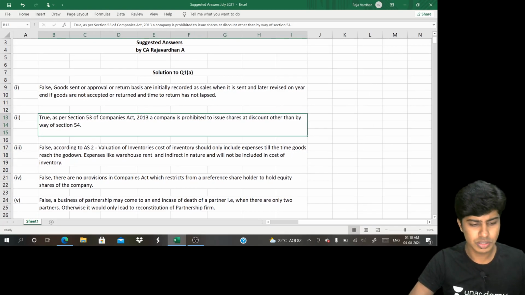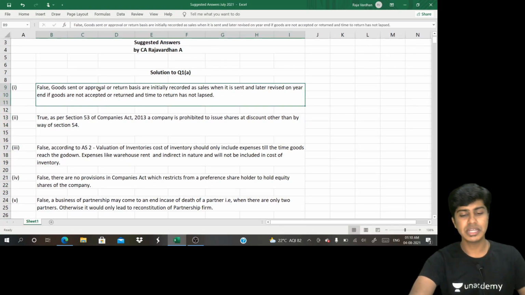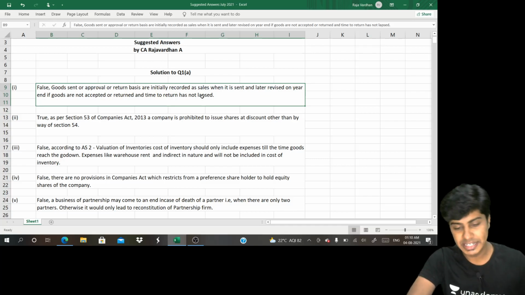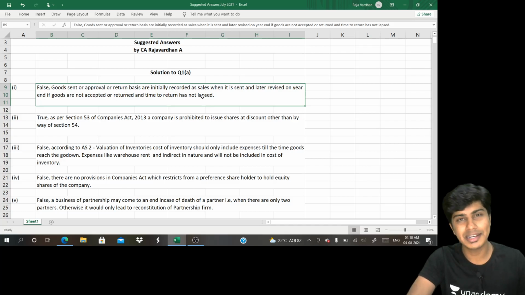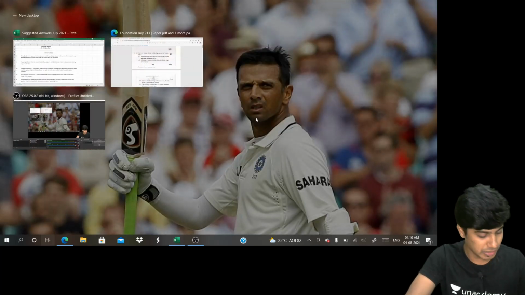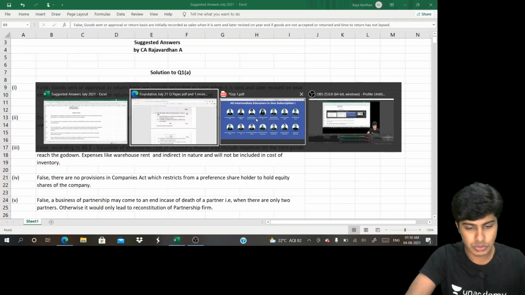So false. What is the answer? Goods sent on return or approval basis are initially recorded as sales when sent and later reversed at the year end if goods are not accepted nor returned and the time to return has still not lapsed. Let's quickly go to our next question.